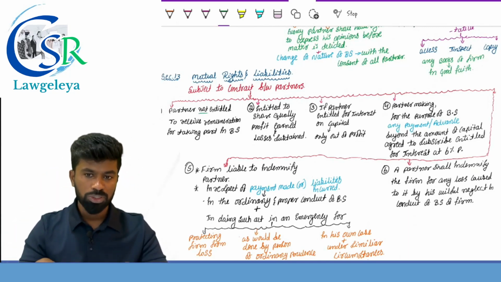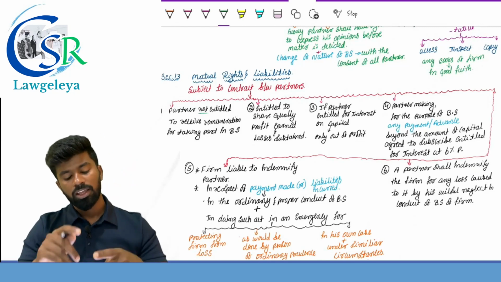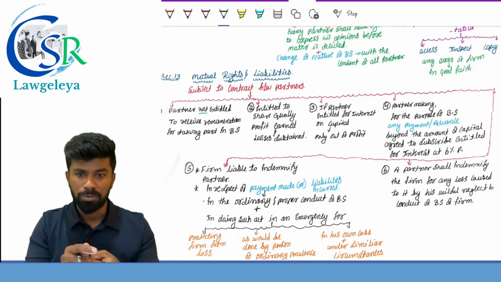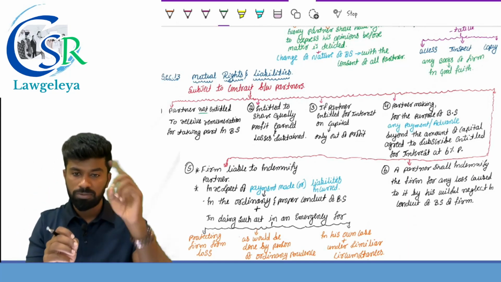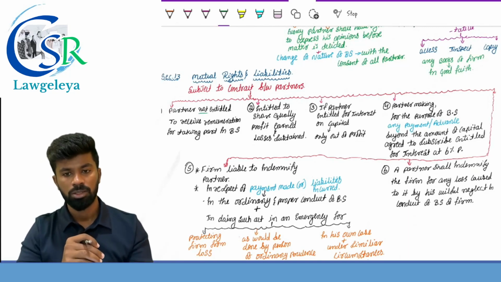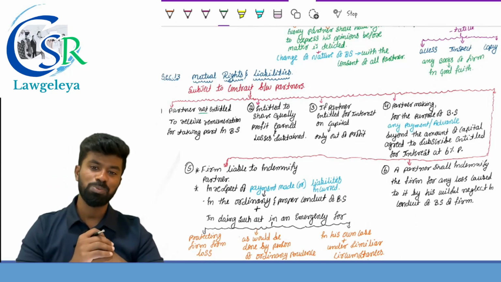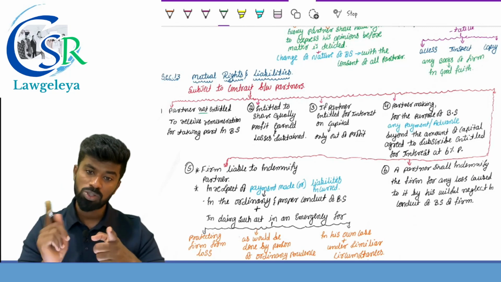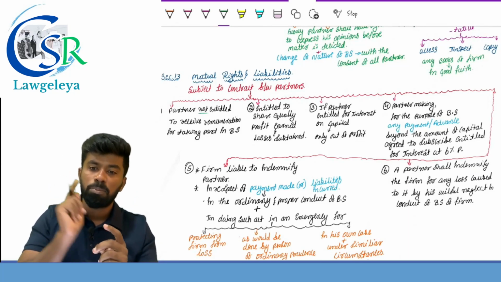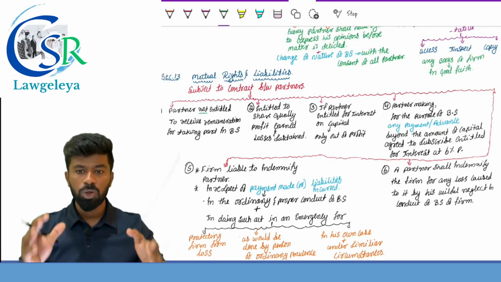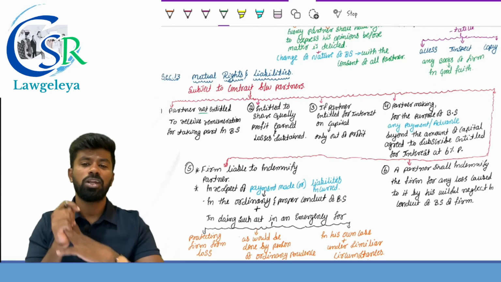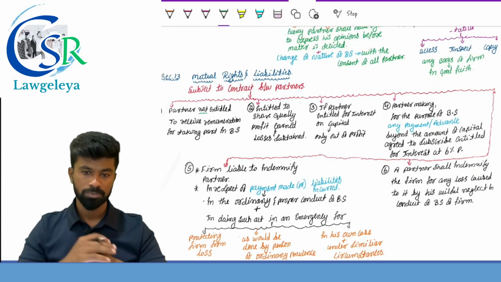If you read this provision carefully, it provides that if a partner, for the purpose of business, makes any payment on behalf of the firm, till he receives the reimbursement of that payment, he has a right to get interest. How much? 6% per annum. Not only the loan but also the payment. So a partner making for the purpose of business any payment or advance beyond the amount of capital agreed to be subscribed by him is entitled to get interest of 6% per annum.